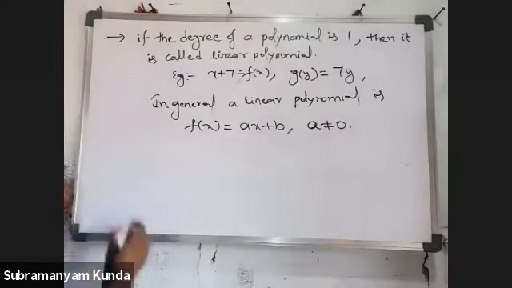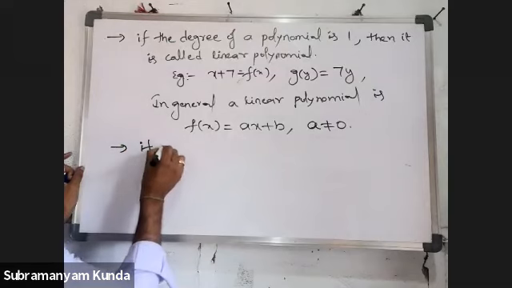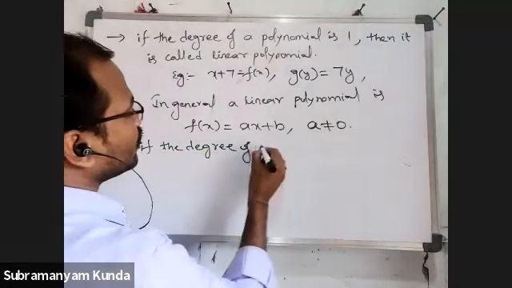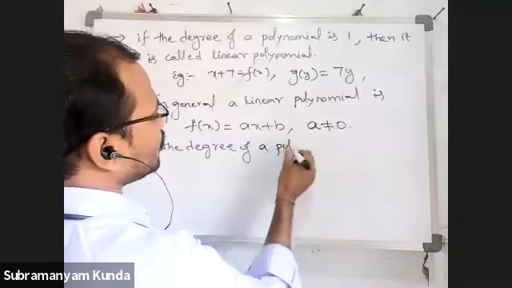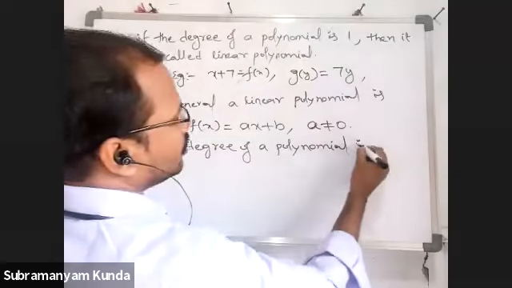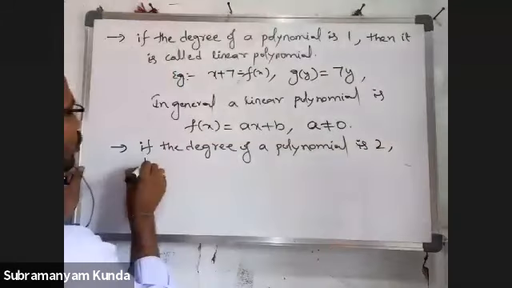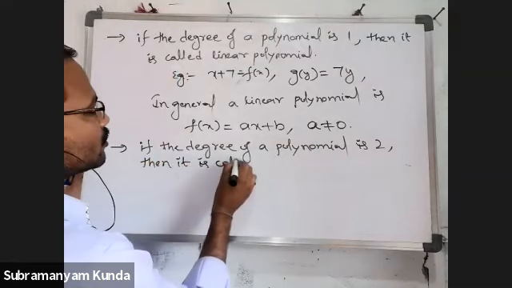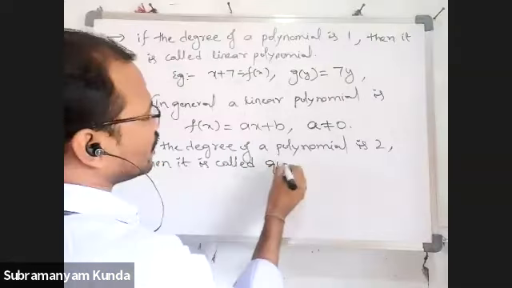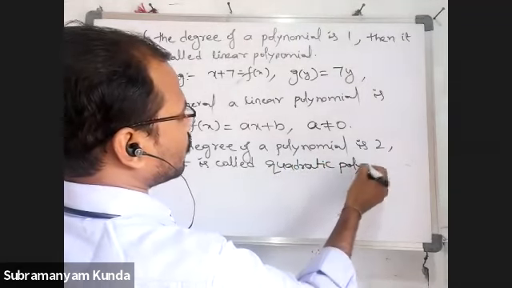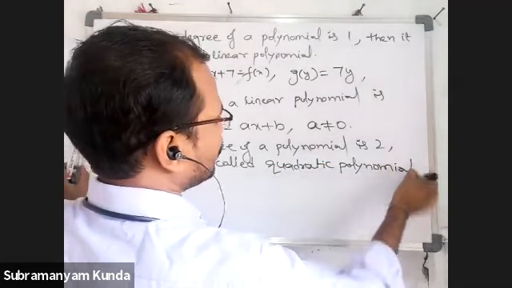Okay. Second one. If the degree of a polynomial is 2, then it is called a quadratic polynomial.